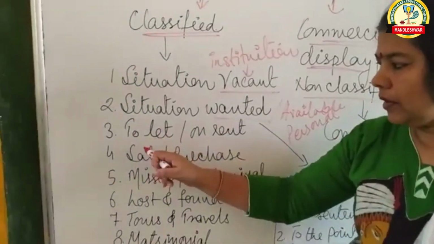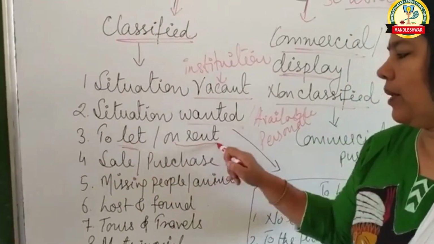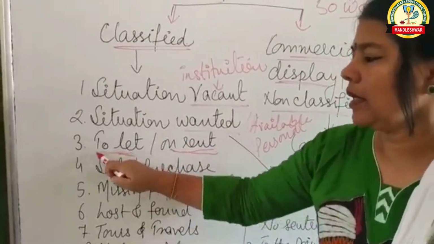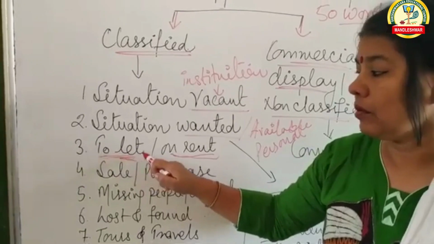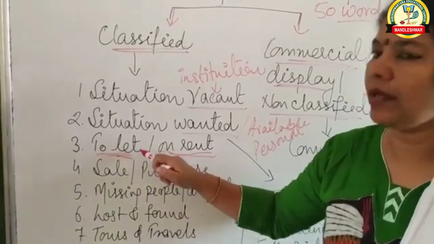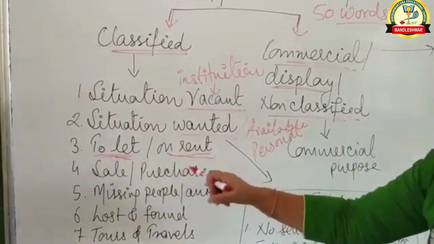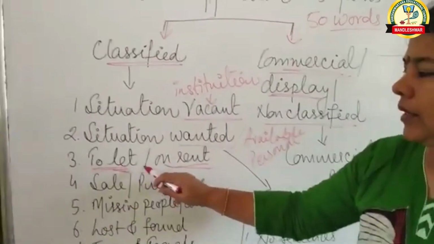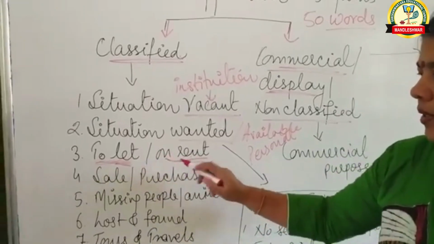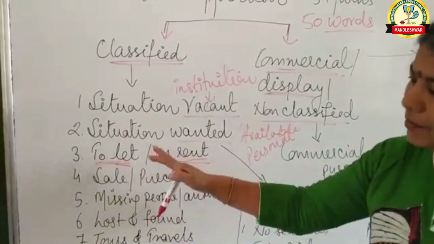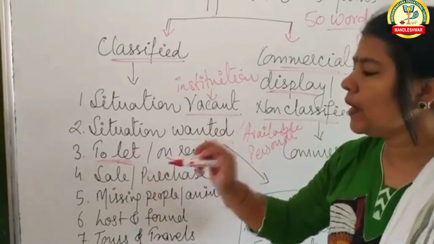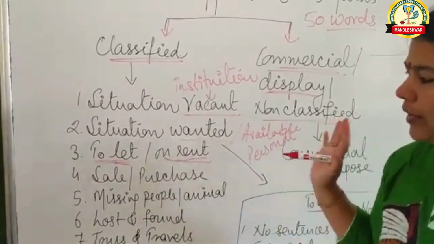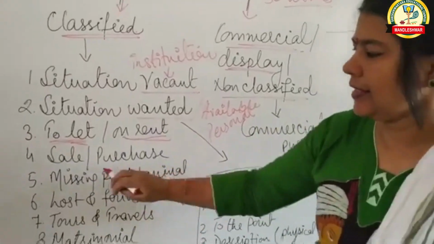Now coming to the third, to let. To let means on rent. That means we want to give something on rent. It can be land, it can be a bungalow, it can be any space. It can be any flat, so it is to let. Or specifically, when you are writing the heading, you can mention flat on rent, bungalow on rent. That can also be written.